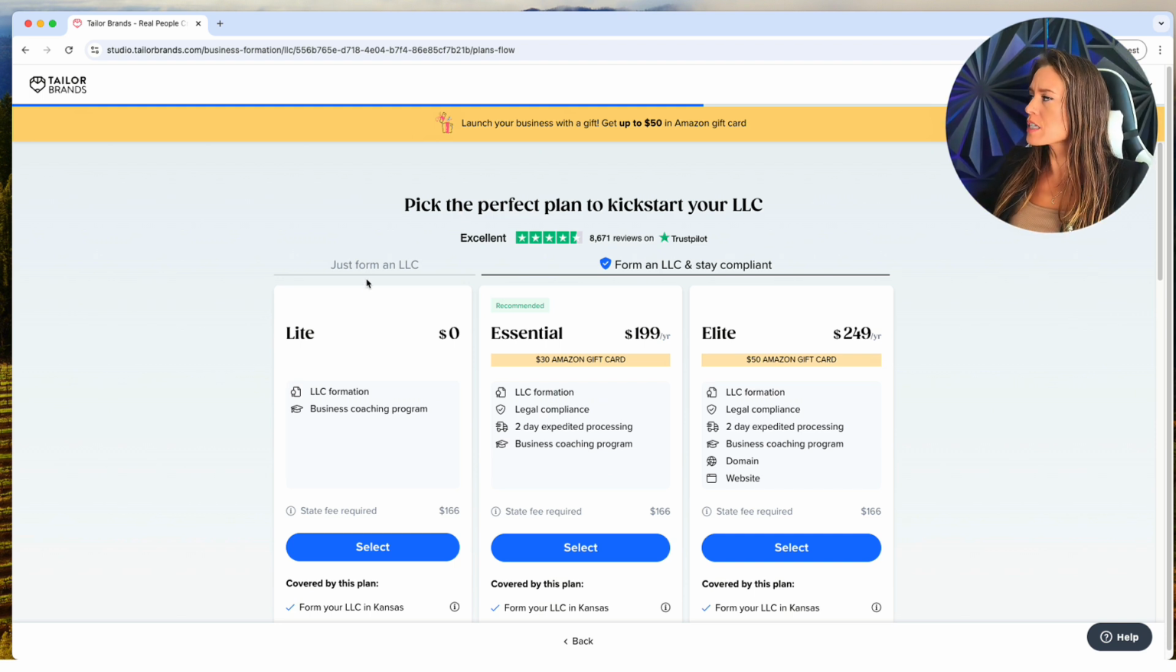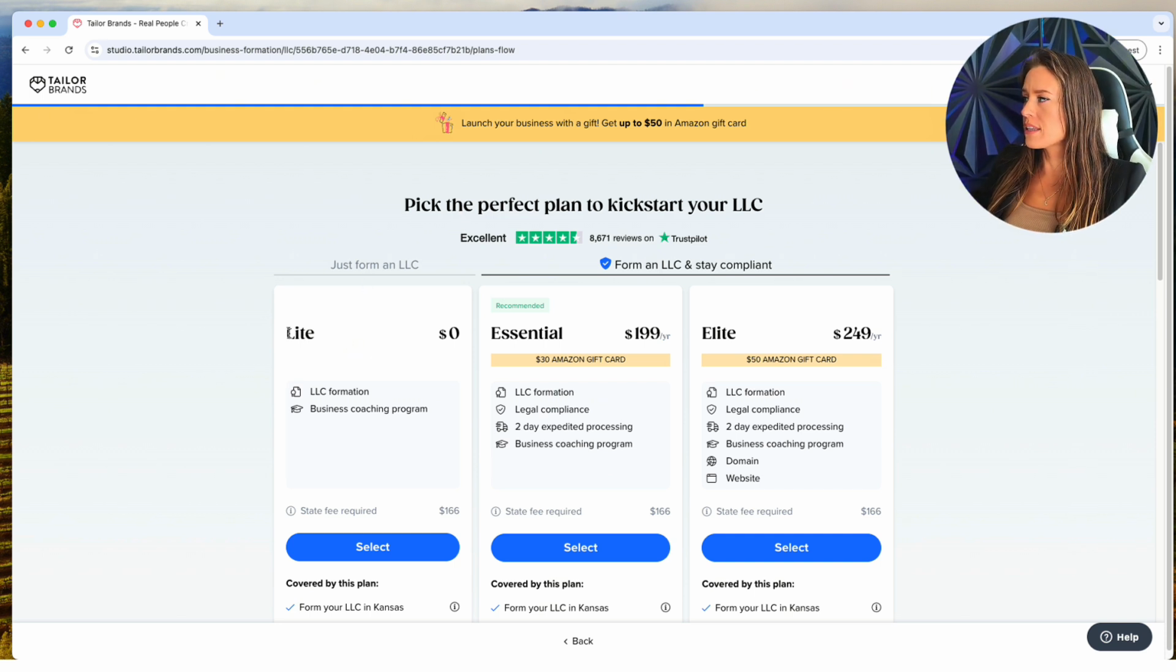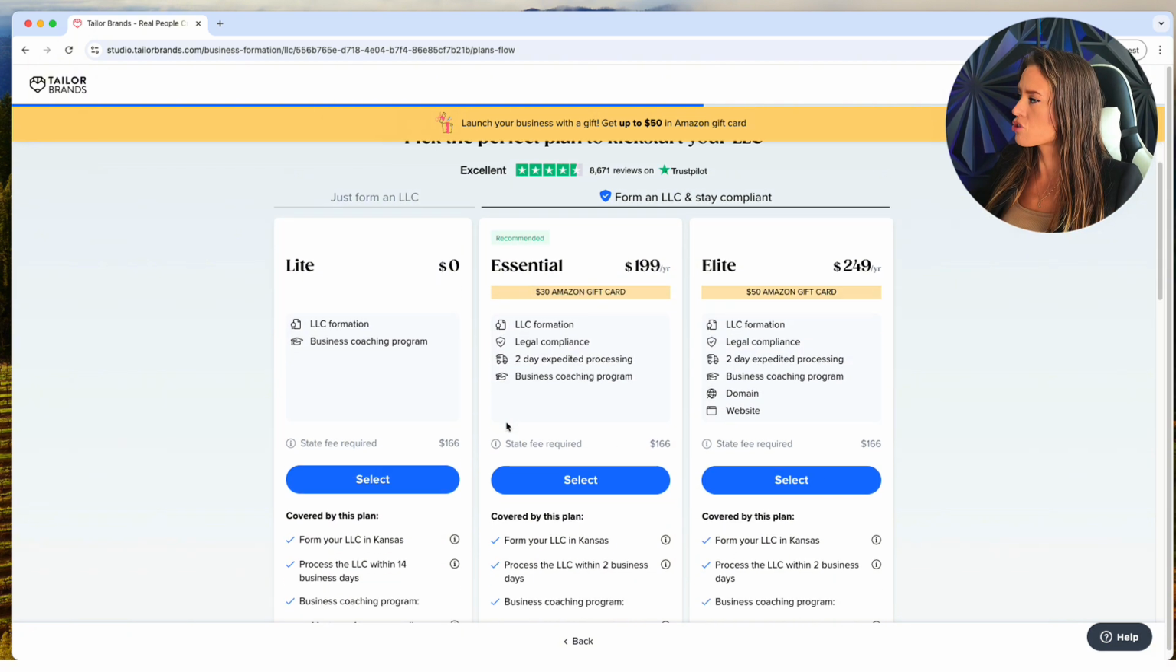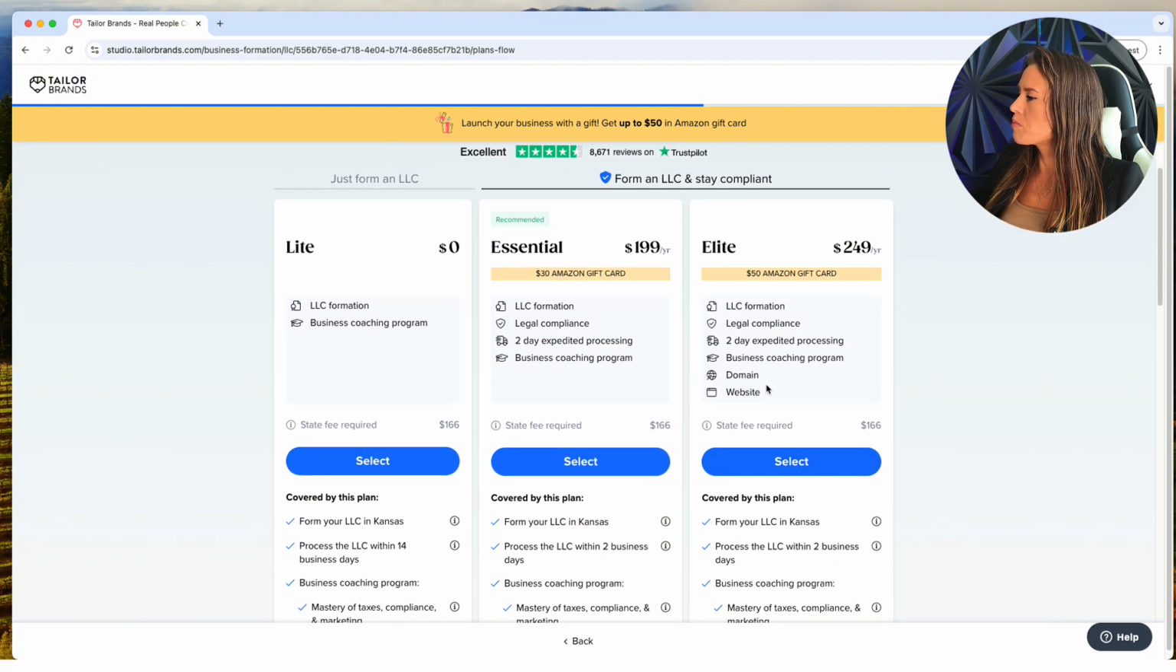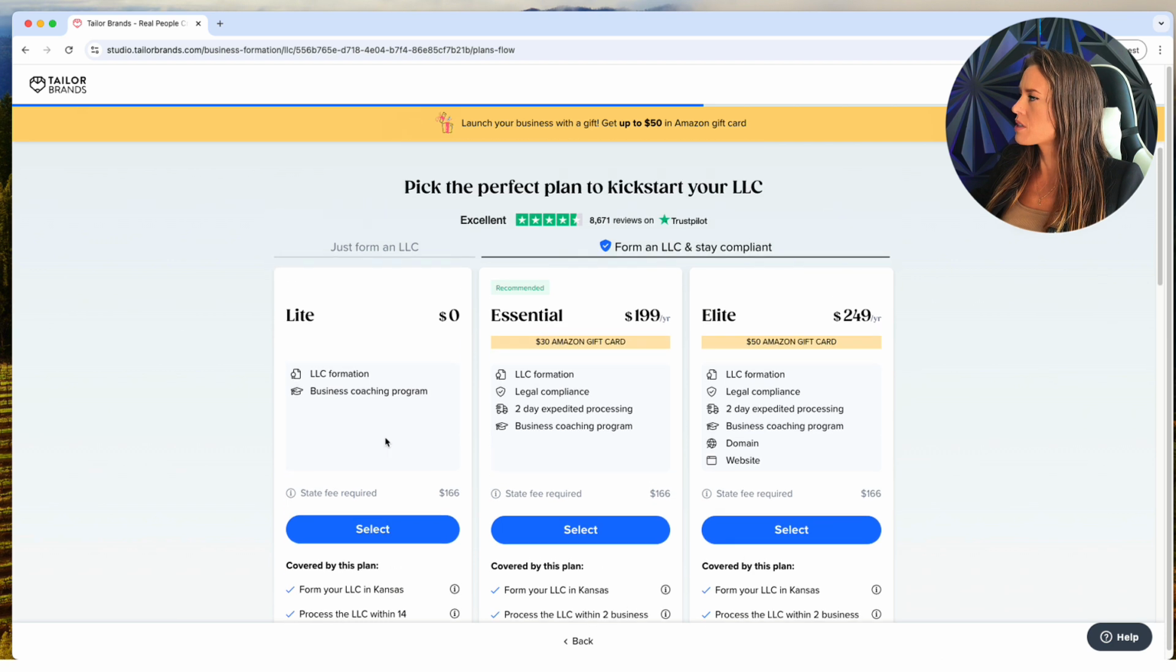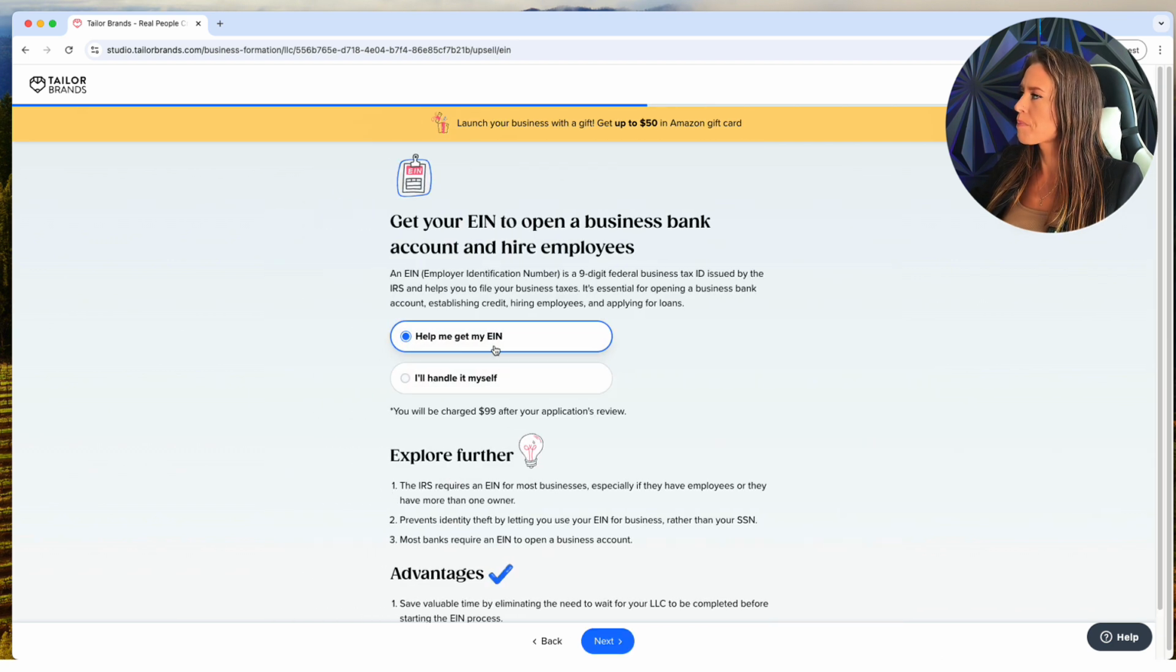Okay, and as far as picking a plan, we only need the light plan today. We're just filing for our LLC and EIN number, so we don't need to worry about paying for anything extra. If you'd like to check these out, or maybe you see that it would fit for you, you can select that. But you don't need to. So we can click this plan here.